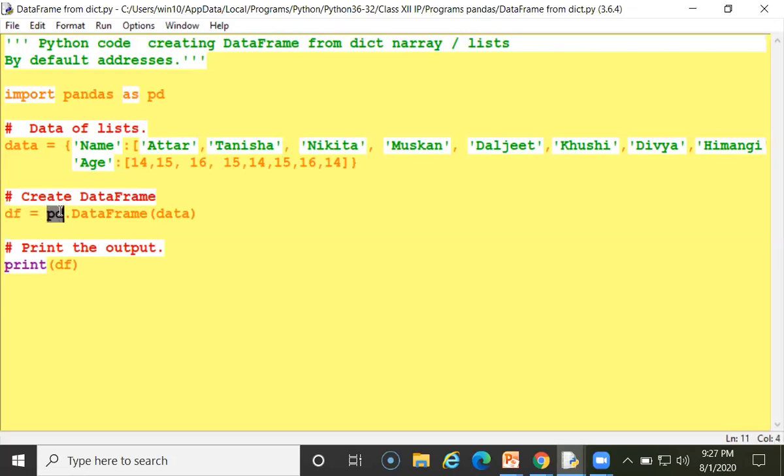PD, what is PD? This is pandas' short name, PD. PD dot DataFrame. What I am using here is DataFrame. Remember it, D is a capital, F is a capital.